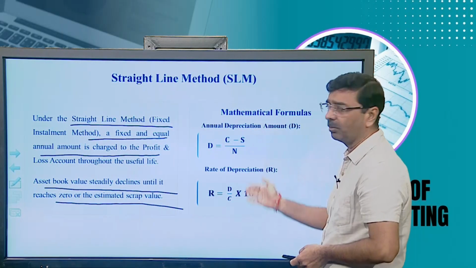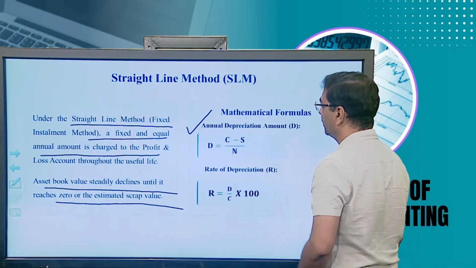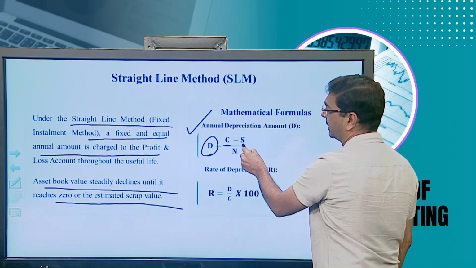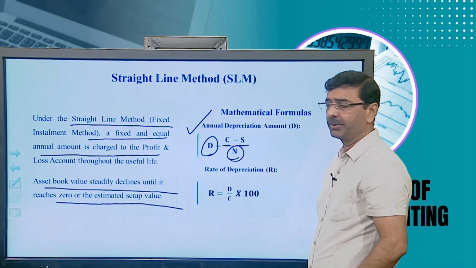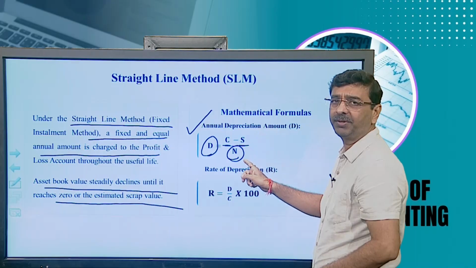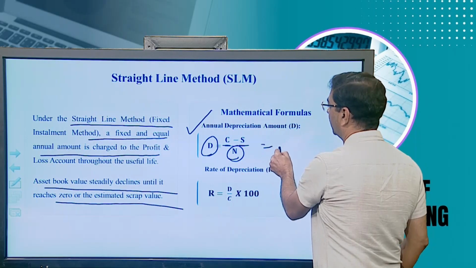So there are two ways to calculate depreciation. The formula for annual depreciation is: depreciation equals cost price minus scrap value, divided by the number of years. If the cost price is 5 lakh, scrap value is 50,000 and useful life is 15 years, depreciation will be 30,000.